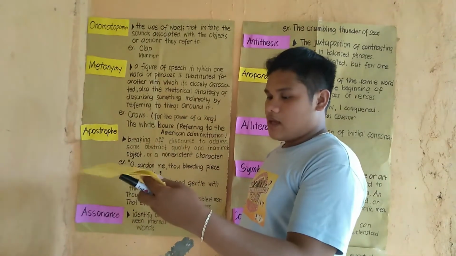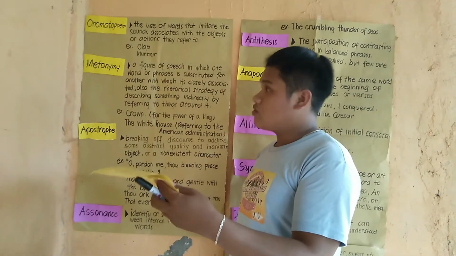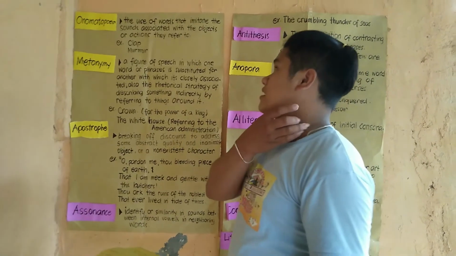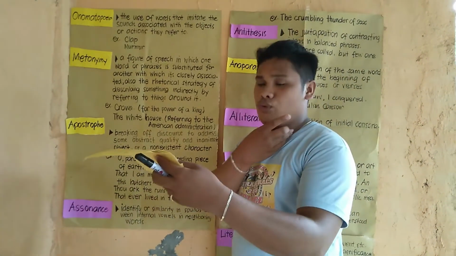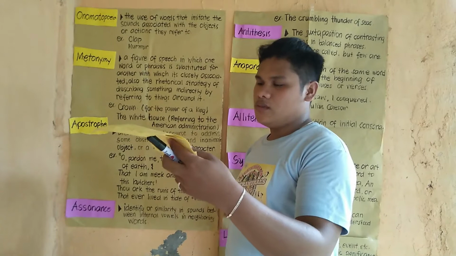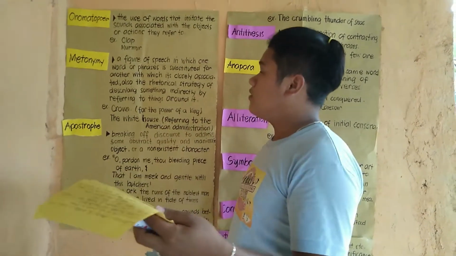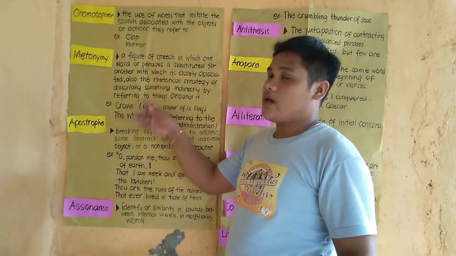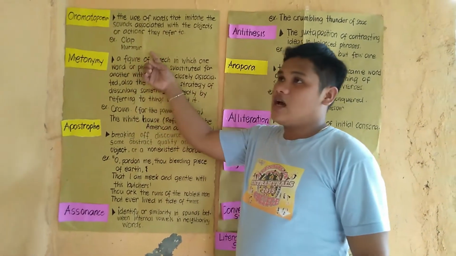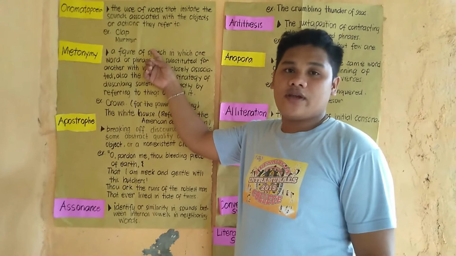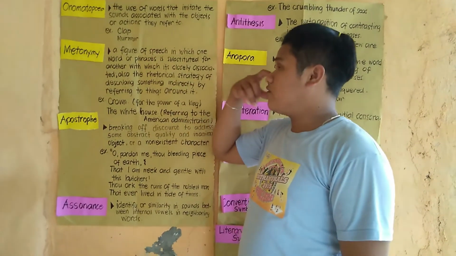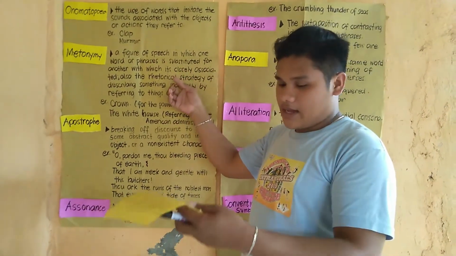Other examples are moo, oink oink, boom, toot toot, ring ring. We can find these sounds even in movie subtitles.